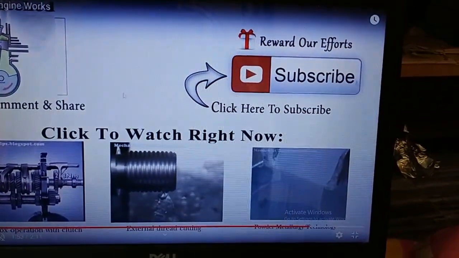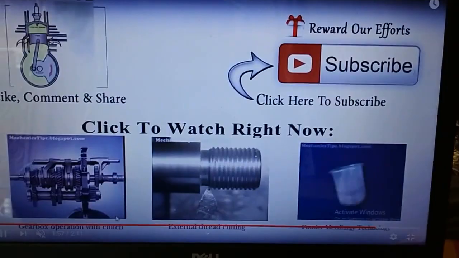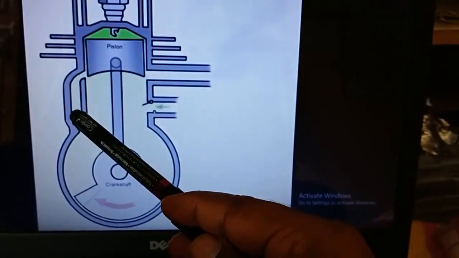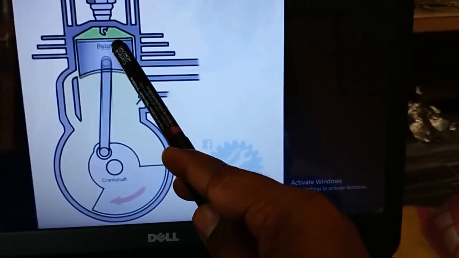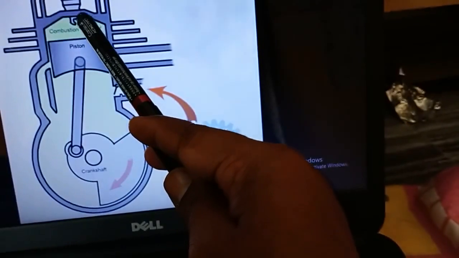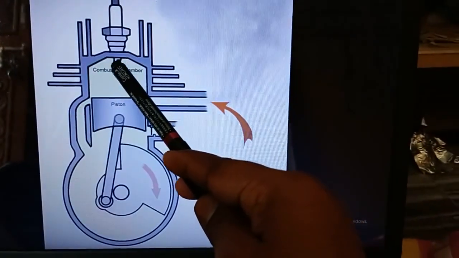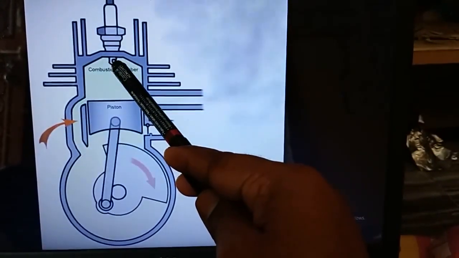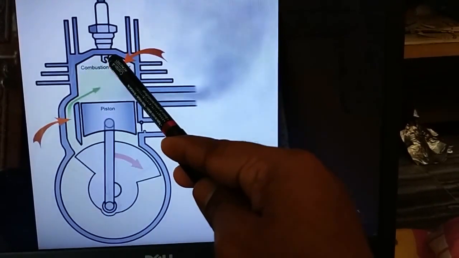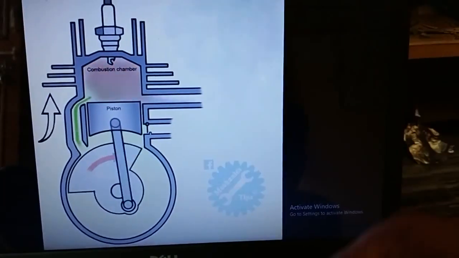The collected air is compressed to the required temperature and pressure. Whatever air is collected inside the engine cylinder is compressed to the required temperature and pressure. At the same time, the fuel injector supplies the fuel. Due to that high temperature and pressure, the fuel automatically burns. Burning takes place, and burnt gases are released through the exhaust port.